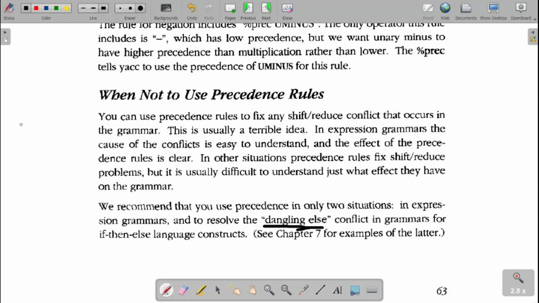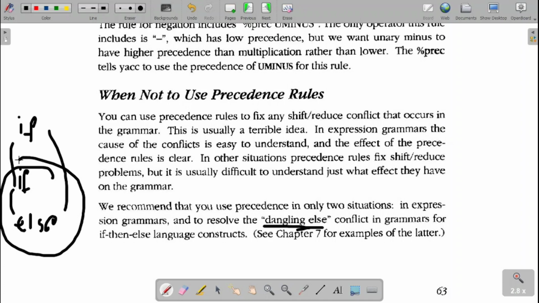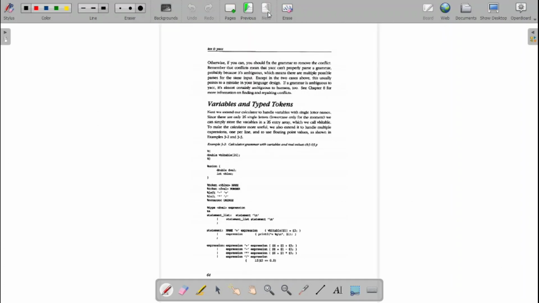So dangling else means if I have the if, so let me write it at the same level, if, and the else. So now this else is for which if? This one or this one? So whether it is for this if or this if. Such a scenario we call it as the dangling else. So only for these cases we can go for the precedence rule. We'll set the precedence for this one. So it will go with the innermost if statement. So only for these two cases it will fit, and in the rest of the cases it will not fit.